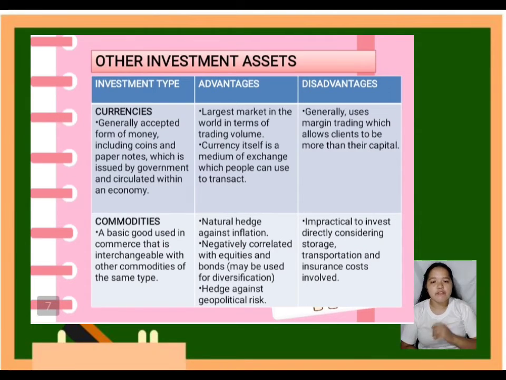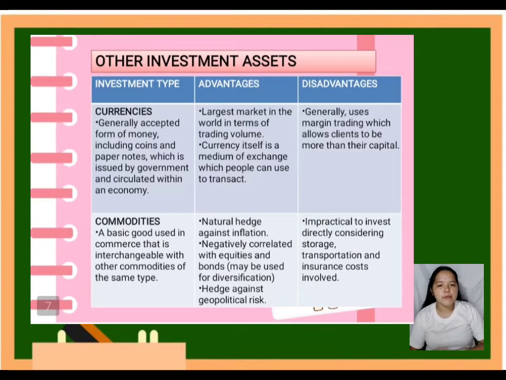The second type of investment is commodities. Commodities refers to a basic good used in commerce that is interchangeable with other commodities of the same type. Some examples of it are gold, nickel, and oil. The advantages of commodities are a natural hedge against inflation, and being negatively correlated with equities and bonds, and the disadvantage is it's expensive to invest directly considering the storage, transportation, and insurance costs involved.